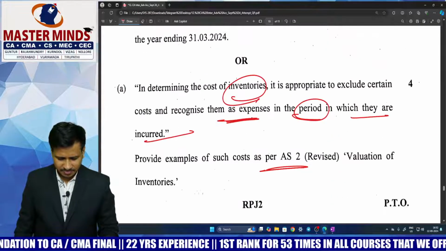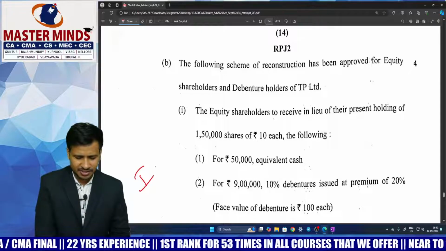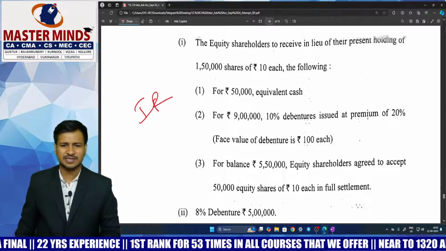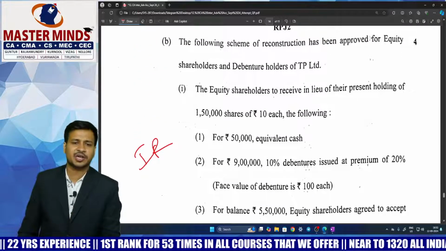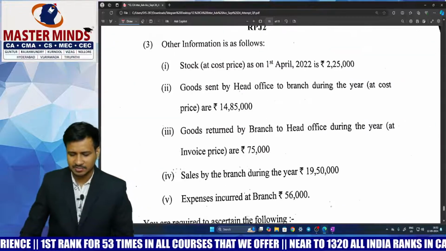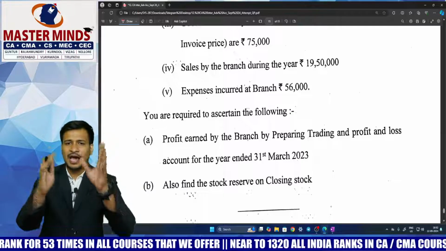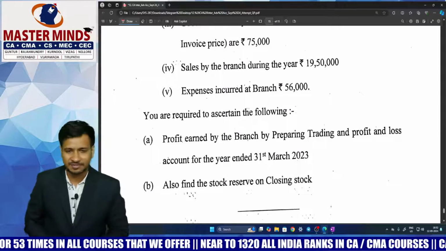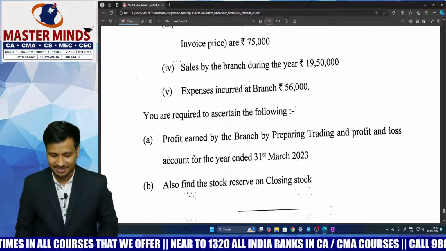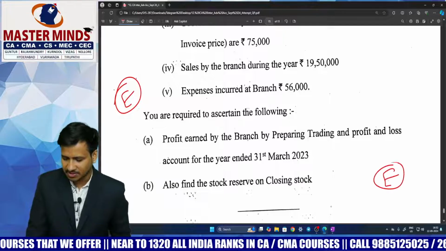And question number 6b, this is relating to internal reconstruction, a very simple question. Again, this kind of question is there in institute material, just a kind of copy paste with number change. And question number 6c, again a similar kind of question is there in independent branches, just with number change, a copy paste question. Also a similar kind of question is there in dependent branches, just a kind of number change question. And this is also an easy question. Overall impression on question number 6, easy.